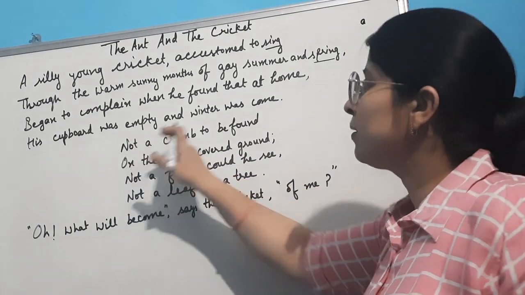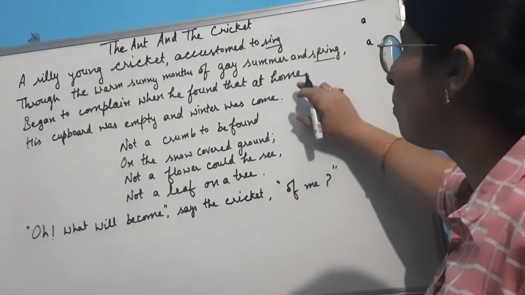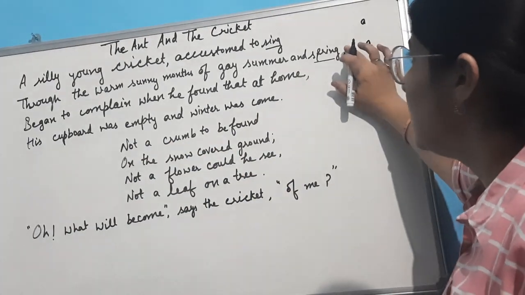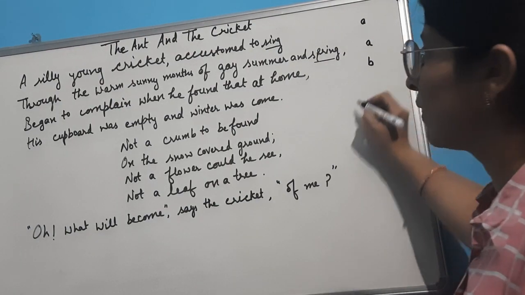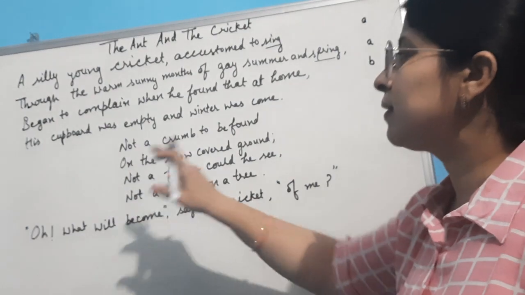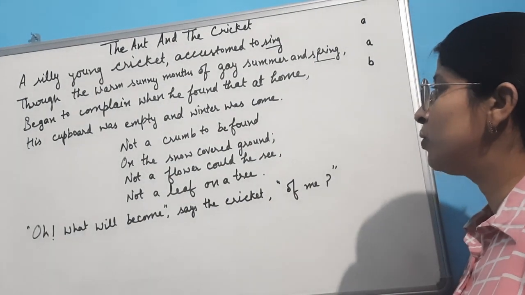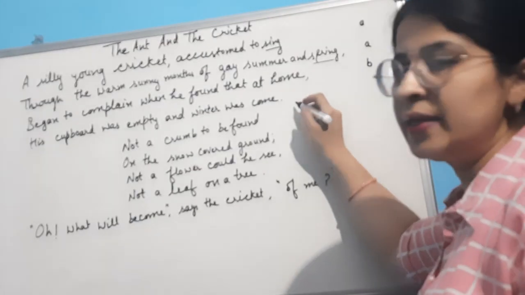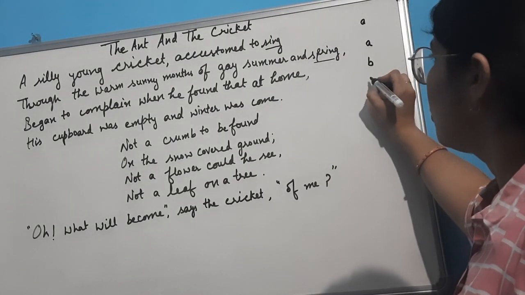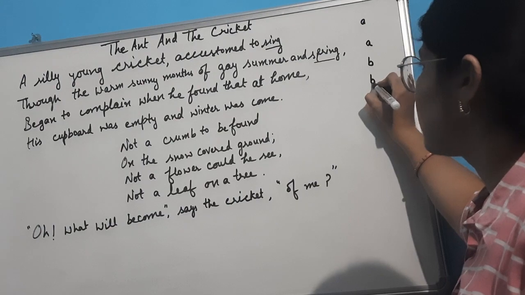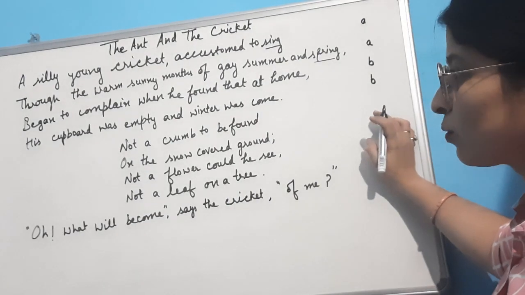Next line, begin to complain when he found that at home, m sound it is giving. It is not similar to these two, so we consider it as b. Fourth line, his cupboard was empty and winter was come. M sound again, so it is same as home and come, so we use b for this also.